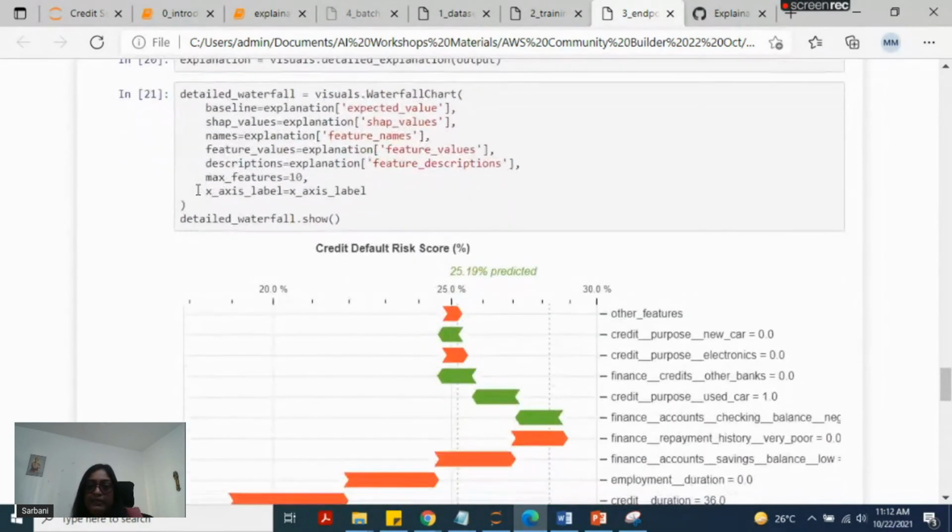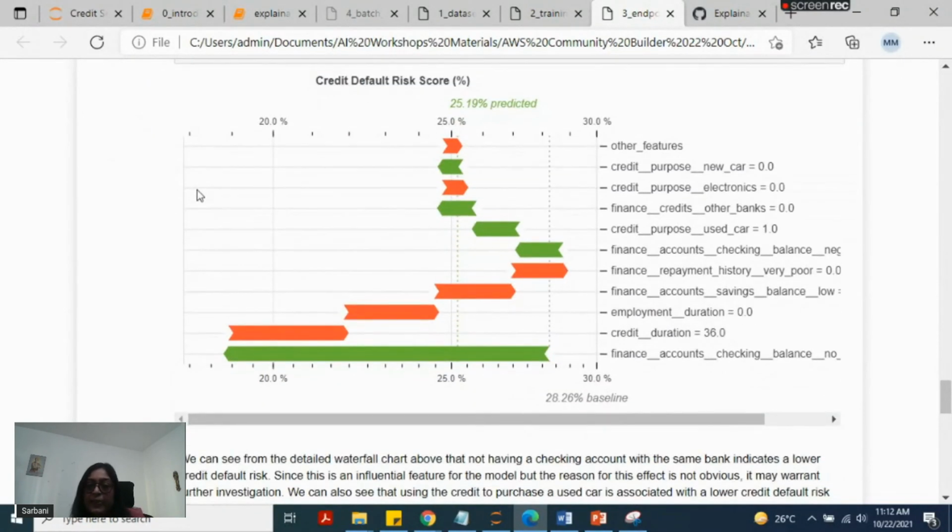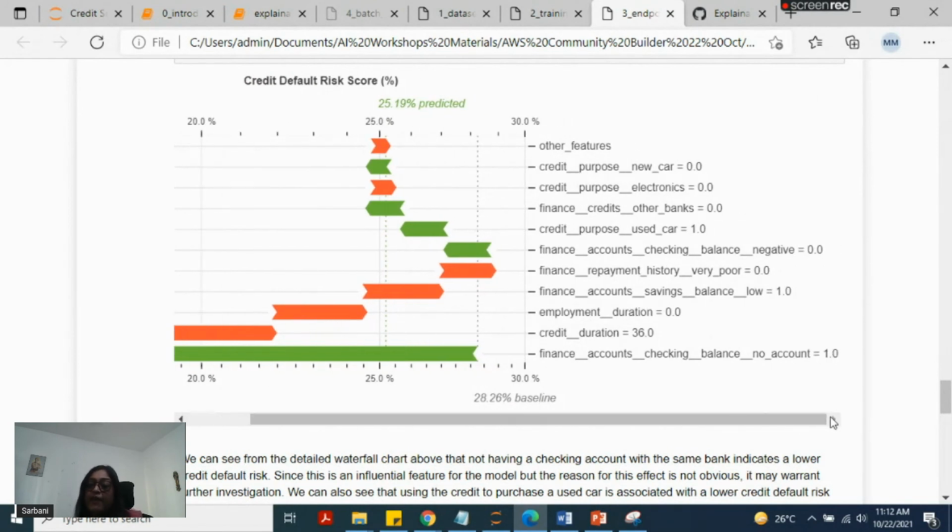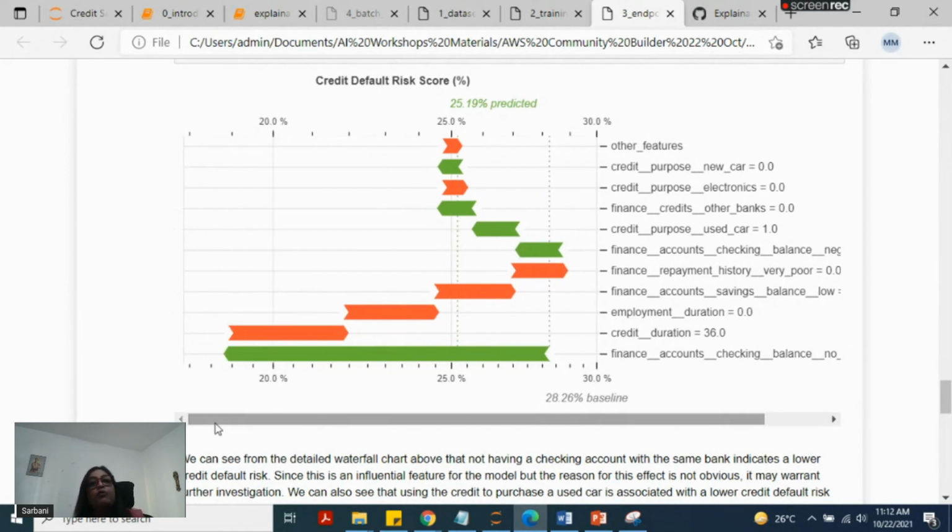This is another detailed report we can create. Here also you can see if the financial account checking balance is no, and the value is actually 1, that means I have another account with the bank, then definitely my risk score will be less. But there are a couple of other features which are bringing down my risk score in this entire application. If I look at it, I will be able to understand how different features are impacting my final predictions.